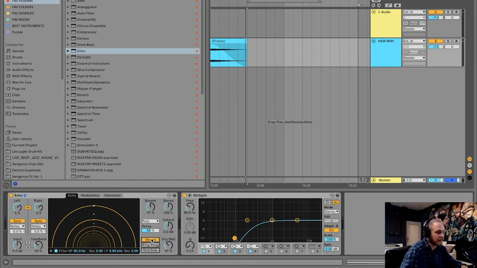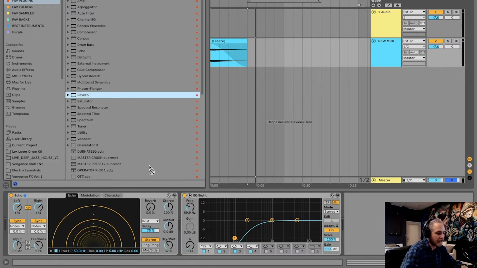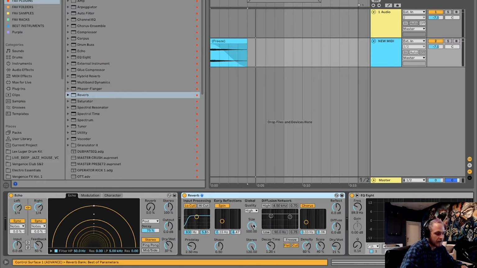Cool. So I'm not a fan of the ping pong. Let's make that longer, bigger. You know what? I'm actually going to do the reverb after the echo. I think we can get a little bit more specific effect from the reverb.